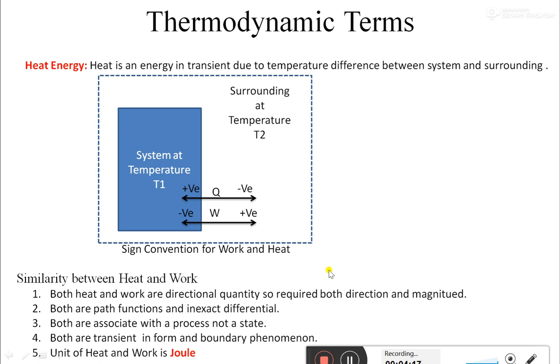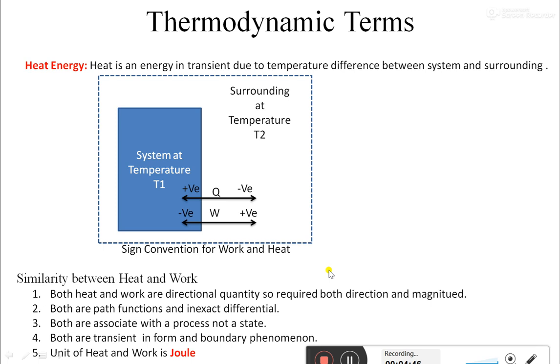If any system has a temperature, suppose T1 degrees Celsius, which is greater than absolute zero temperature, it doesn't mean that the system has heat energy. It is a reason to have heat energy in the future, that temperature is responsible for making a flow of heat energy.